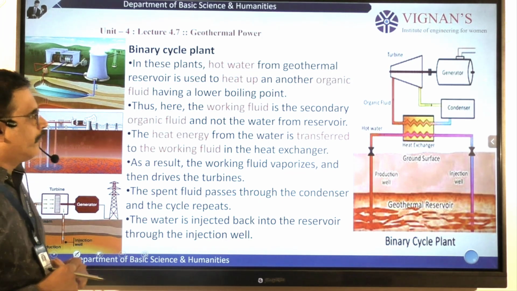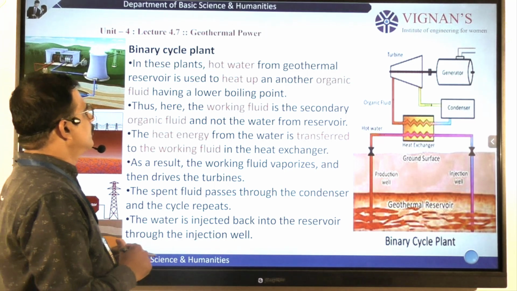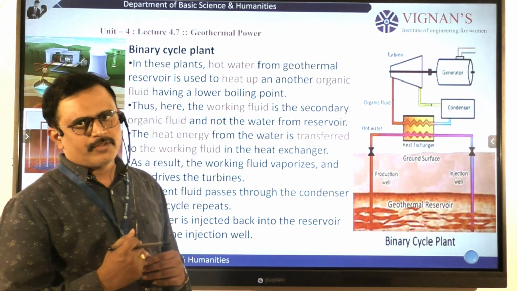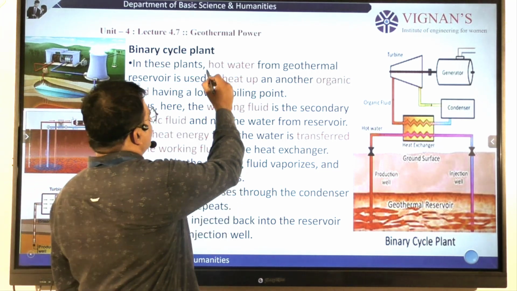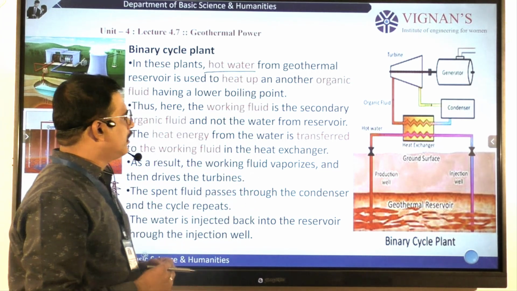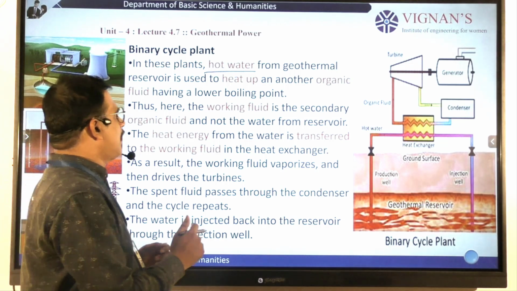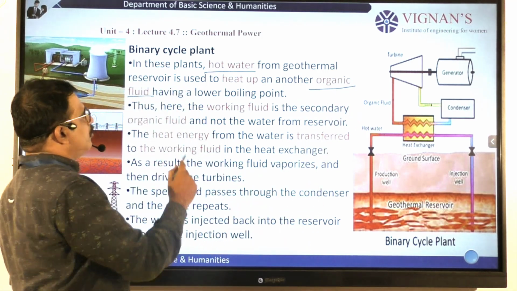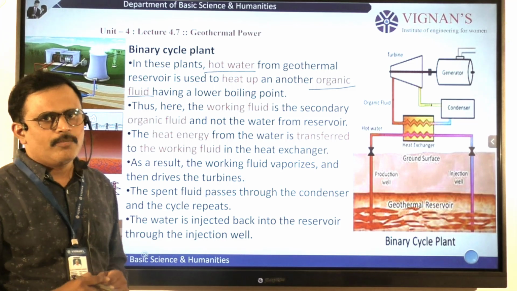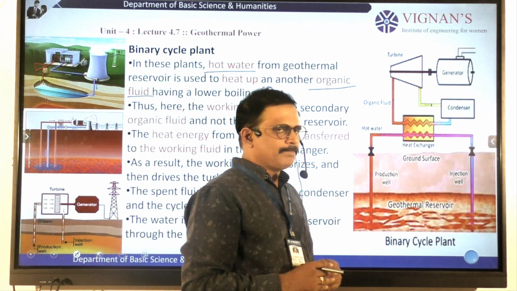And now coming to the third one, the binary cycle plant. That means it's a combination of dry steam and flash steam. In these power plants we use hot water from the geothermal reservoirs, as well as some organic fluid which has a low boiling point. So let us see what is happening here.